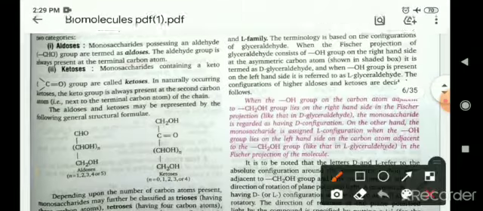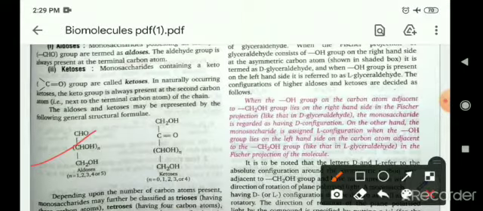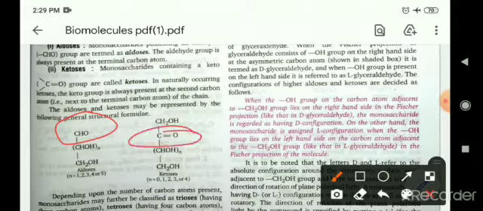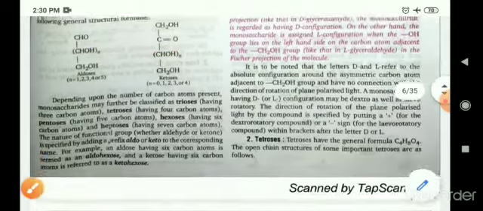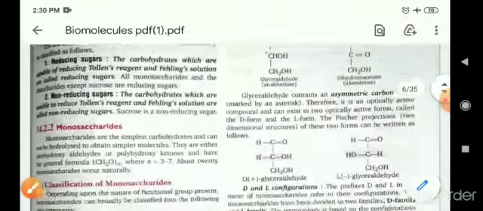The example of an aldose monosaccharide is glucose, and of a ketose monosaccharide is fructose. In glucose there is an aldehyde functional group present, so it is known as an aldose sugar, and in fructose there is a ketonic group present, so it is known as a ketose sugar. So these are the classifications.